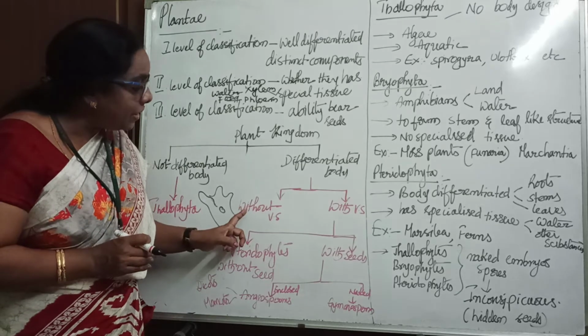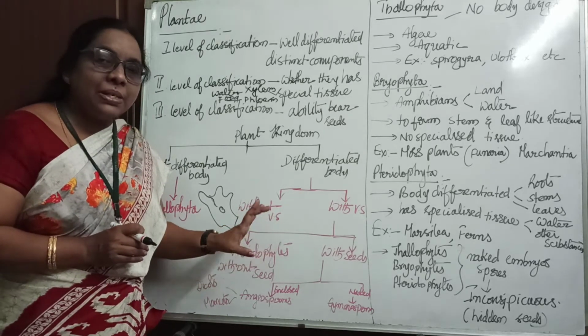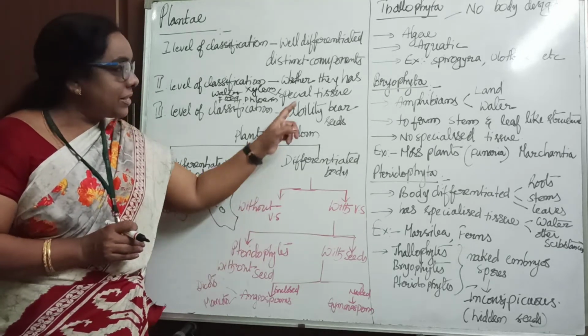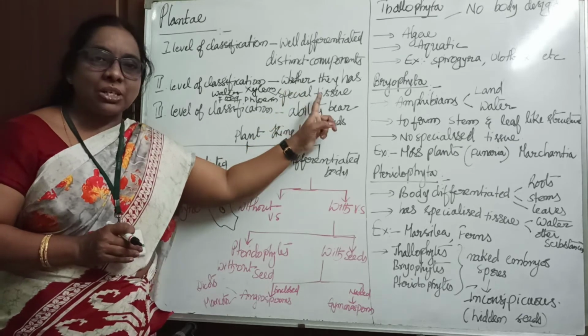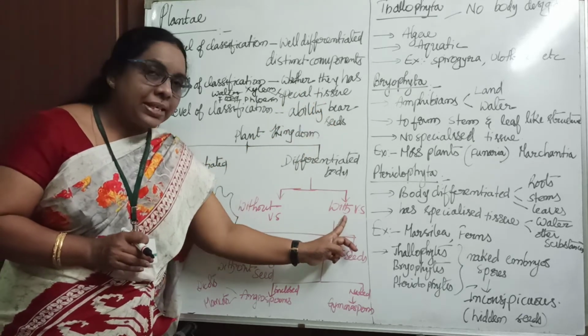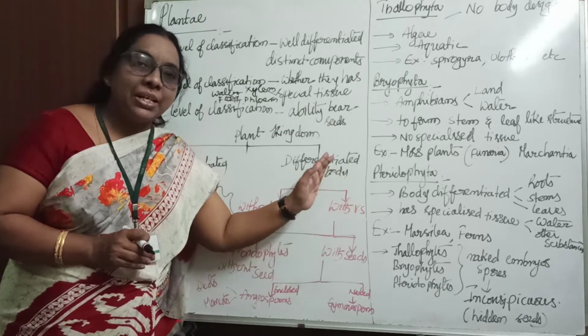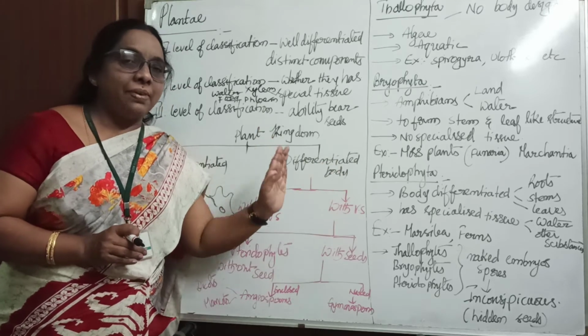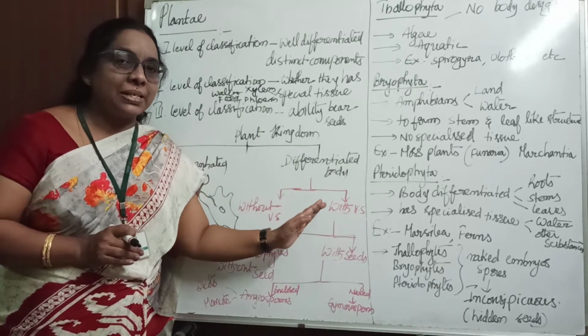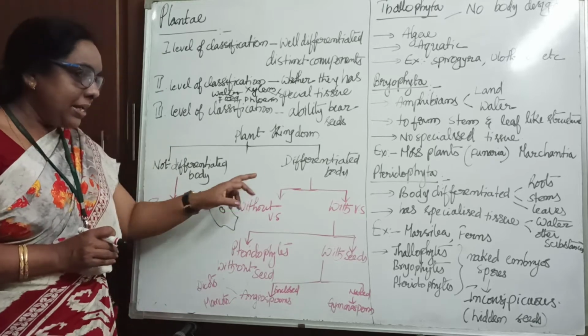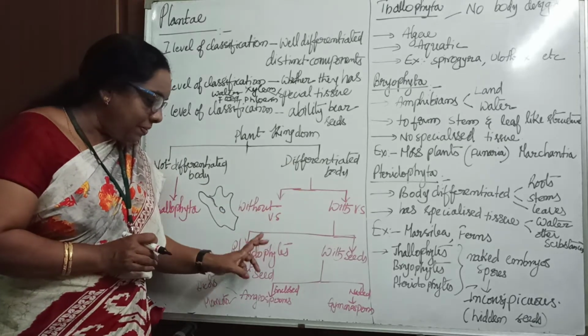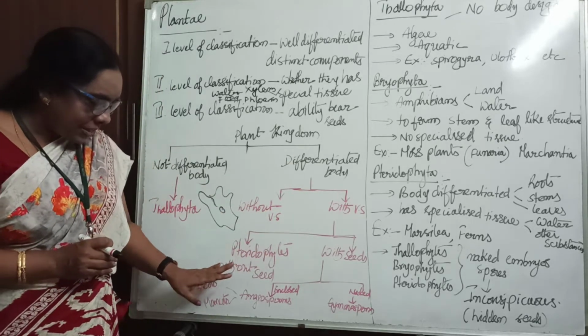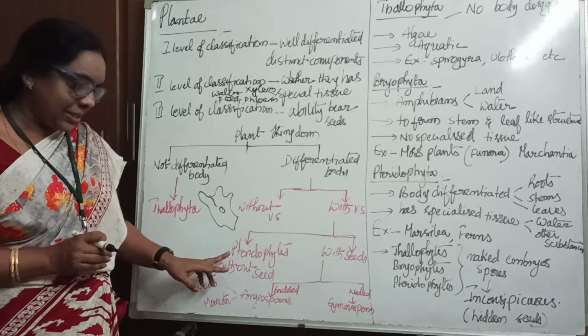Here it is written VS, no, without VS. That means without vascular tissue, that is, without a specialized tissue. And the second one is with vascular tissue. They possess vascular tissue, that is nothing but xylem and phloem. So again, if you come to without vascular tissue, the first comes